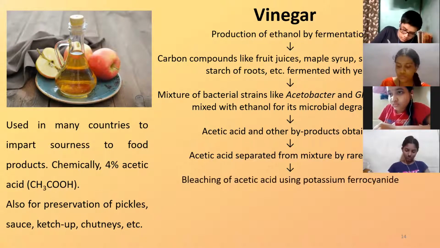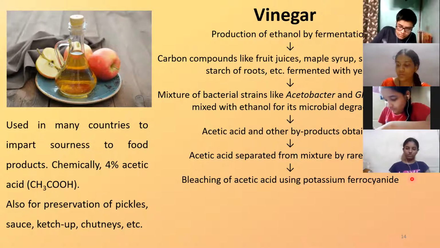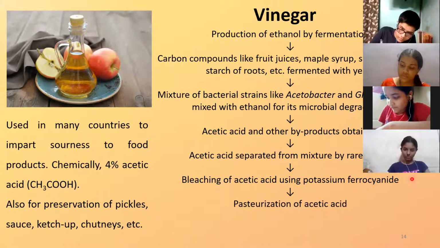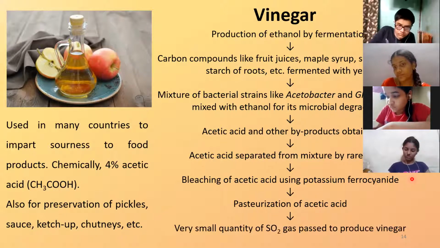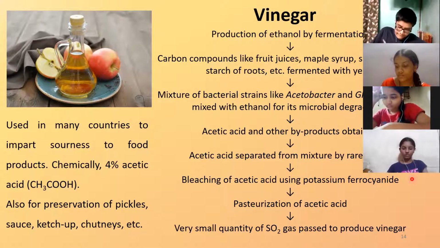Then the acetic acid undergoes bleaching, that means loss of color. For that, the compound added is potassium ferrocyanide. Acetic acid is bleached, and then pasteurization is done. As I told you for milk, similarly pasteurization is done here also. Finally, a very small quantity of sulfur dioxide gas is passed through this pasteurized acetic acid, finally leading to the formation of vinegar.